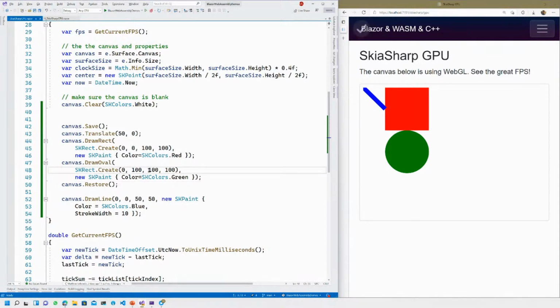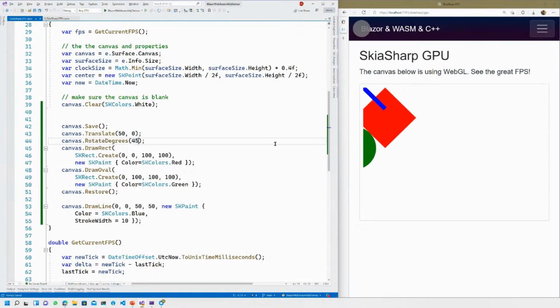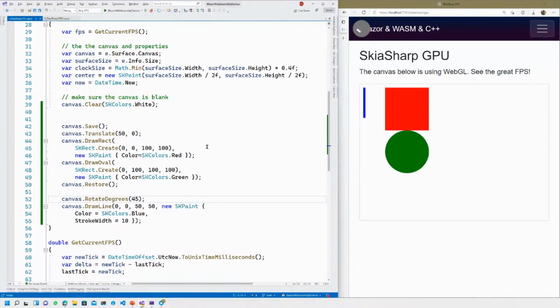I said I was going to show off even more cool examples before I do my demo. Look at that. It's back there, but I lied. Oh dear. Let's just say I had to show you guys Rotate. Let's say we rotate degrees, and let's make this 45 degrees, right? Look at that messy thing. All right, let's do the line then. No, okay, there's rotating. It looks cool. Okay, so we're doing some rotation.